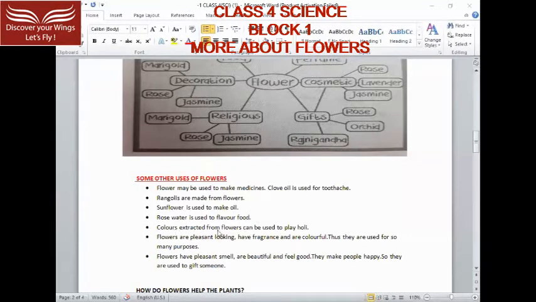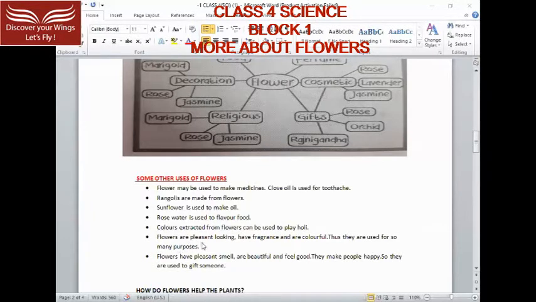Colors extracted from flowers can be used to play Holi. Many of you, or all of us, play Holi. It is a festival and in Holi we use colors. You might have heard that sometimes we use organic colors. So what are organic colors made from? They are made from flowers, they are organic and are very safe for us.